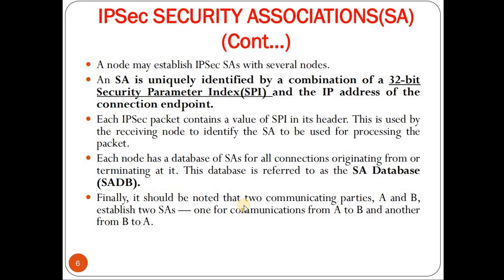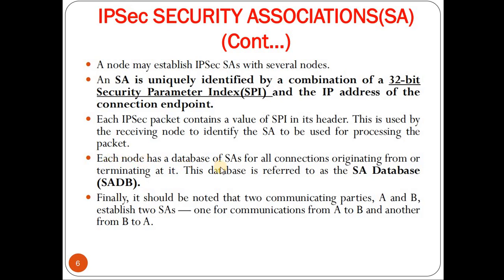Now, a node may establish IP security associations with several nodes. An SA is uniquely identified by the combination of a 32-bit security parameter index, that is SPI, and the IP address of the connection endpoint. Each IPsec packet contains a value of SPI in its header. This is used by the receiving node to identify the SA to be used for processing the packet.